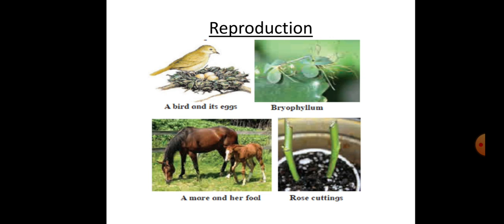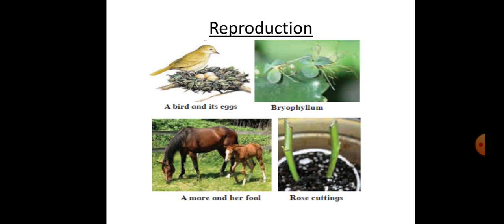See here in the picture, I had shown you a bird laying the eggs. Bryophyllum, leaf. You know, when the leaf grows and becomes mature, that leaf on its margin bears the new plant, that is roots come, stem or leaves we find, and we can cut it from there and a new plant grows.